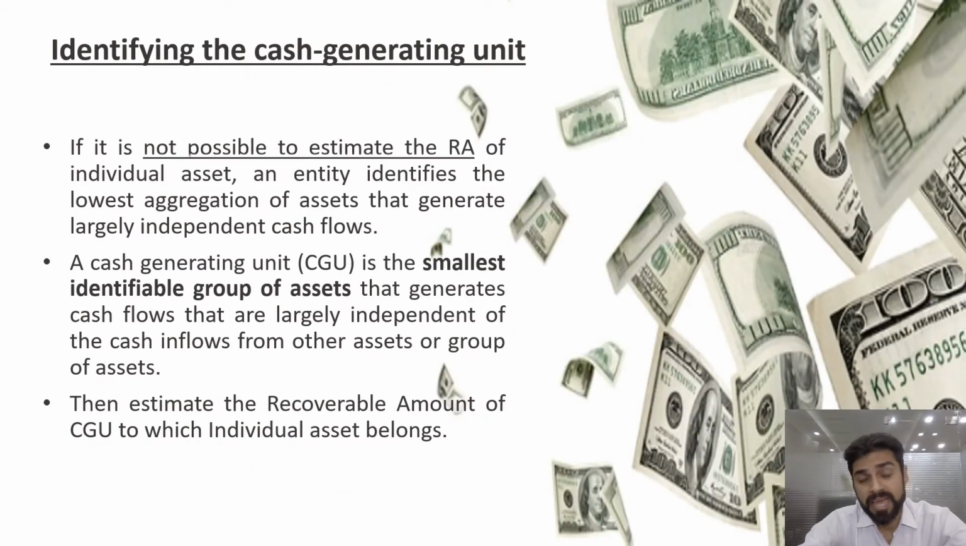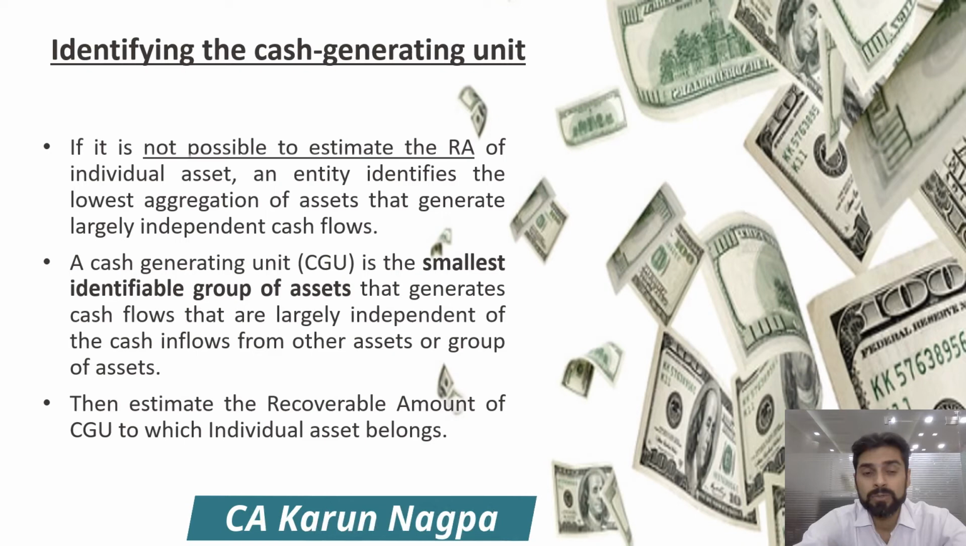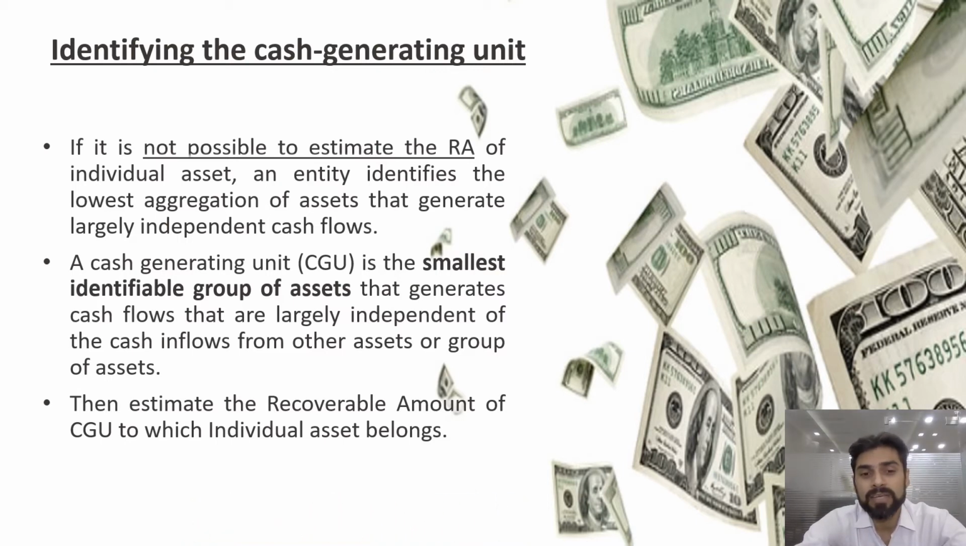Moving forward, now identifying the cash generating unit. If it is not possible to estimate the recoverable amount of an asset, you would have to identify the lowest aggregation of assets that generates independent cash flows. Suppose you have a plant and in that plant a particular machinery, and you are not able to identify the independent cash flows for that particular machinery. In that case you will have to determine the cash flow for the plant as a whole.